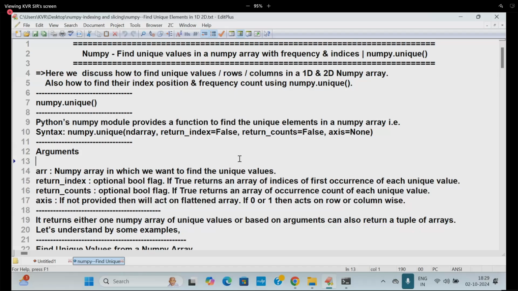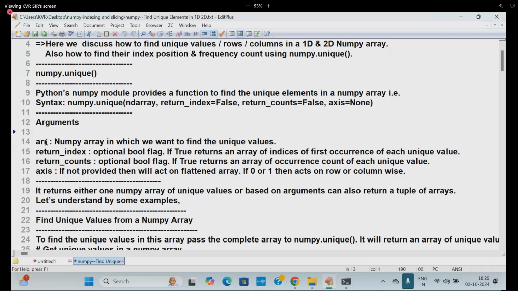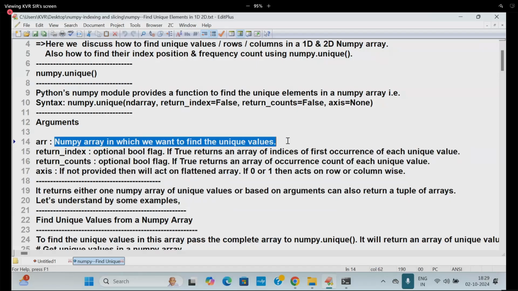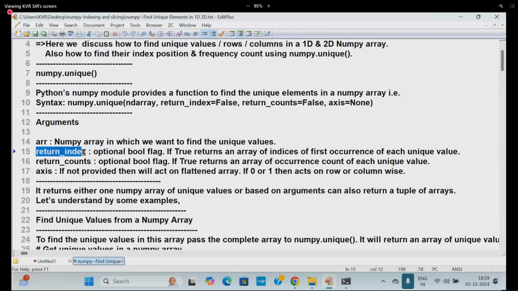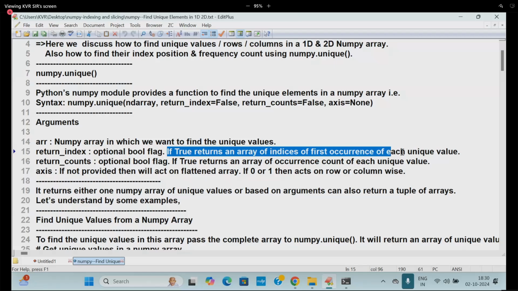Here arr represents the NumPy array, the ndarray in which we want to find the unique values. return_index is optional and is a Boolean, which is nothing but true or false. If true, it returns an array of indices of the first occurrence of each unique element.